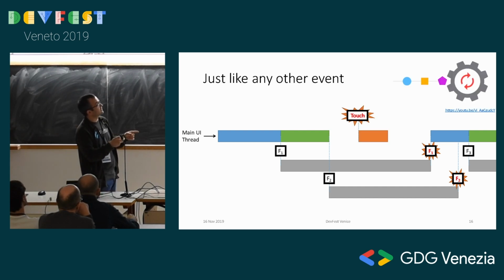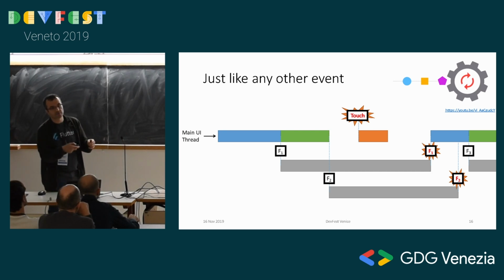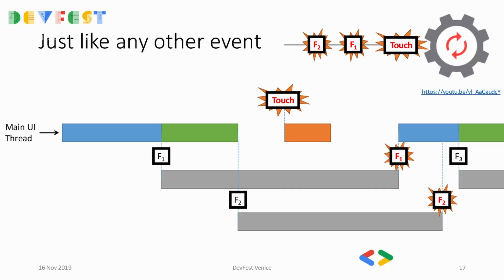This is all handled by the event loop. There's a really nice video series by official Flutter people. So this and this are events, just like touch events that I have in my system. These are events, and there's a main loop, an event loop, that's taking care of these.